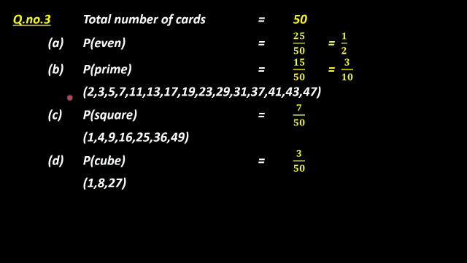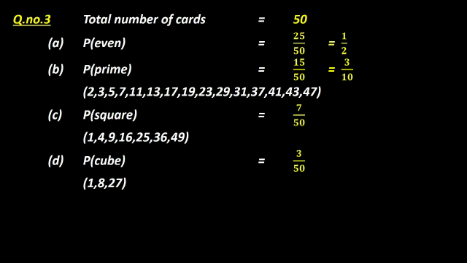Then probability of getting a perfect square. So from 1 to 50 you have to check which are all perfect squares. Whichever I have written in the bracket, these are all perfect squares. There are total 7. So 7 by 50 is the answer. Same like that, probability of getting a perfect cube. There are only 3 cubes. The 4th cube will be more than 50, so we cannot take that. That's why 3 by 50. This is the answer of question number 3.